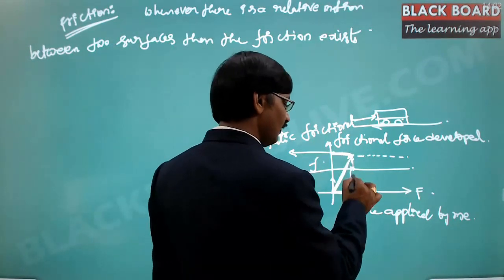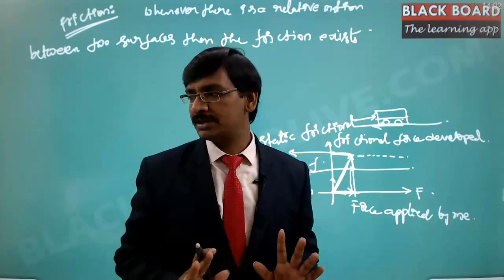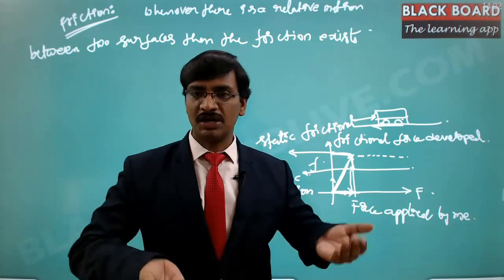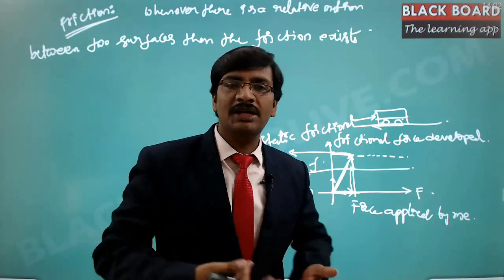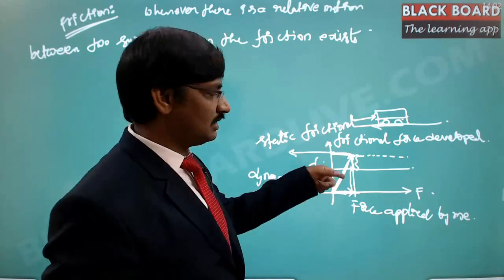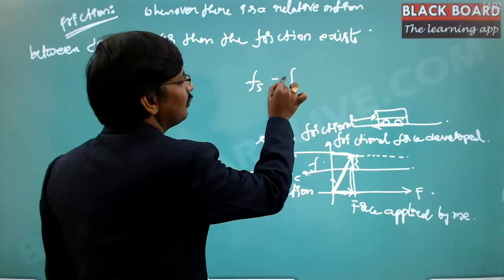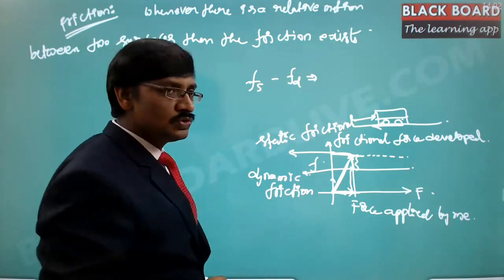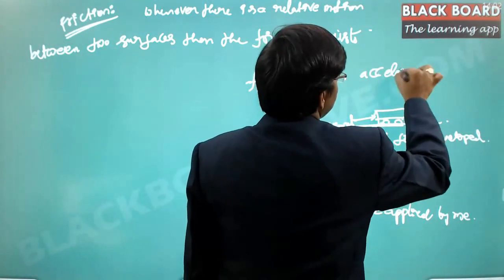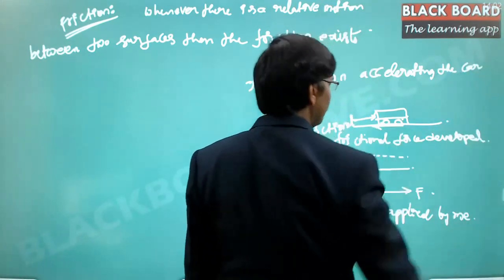And then if you still apply force, see this, when 4 people are pushing the car, initially the car will not move. Then once it starts moving, it automatically moves faster because there is a force difference between these two. This difference of force, the static frictional force minus the dynamic frictional force, is useful in accelerating the car.